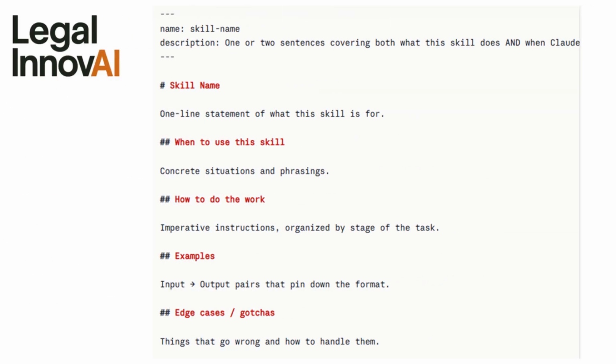And here's the structure of a good skill. A good skill will include a name, description, when to use the skill, how to perform the work, examples of inputs and outputs that mirror your desired results, and edge cases, or how to handle things that might go wrong. An example of an edge case for our website summarizer skill might be that the web page isn't found. In that case, we'd want our skill to let us know the website wasn't found rather than attempt to produce a bulleted summary of what the non-existent web page is about.